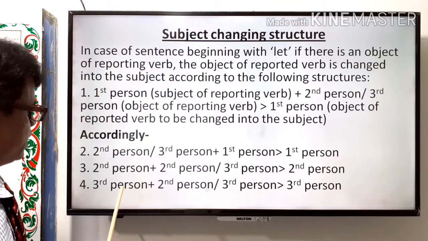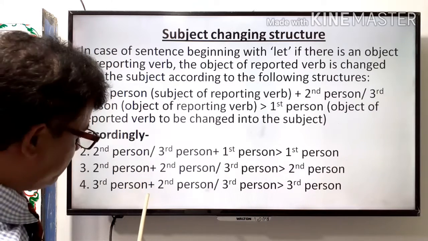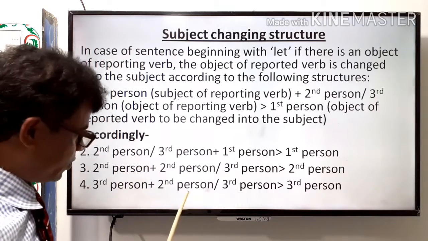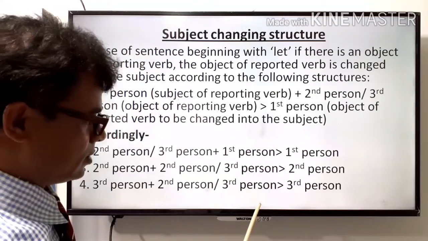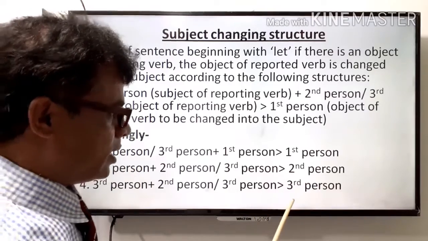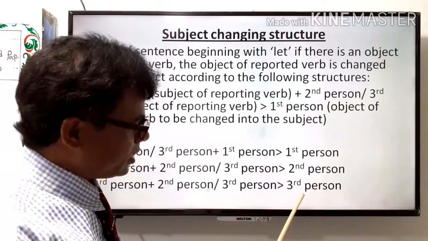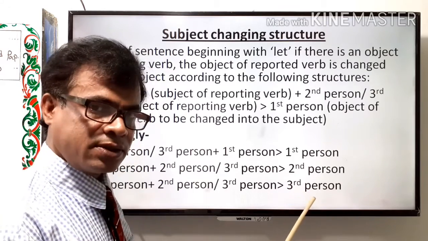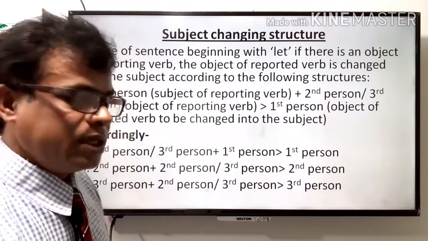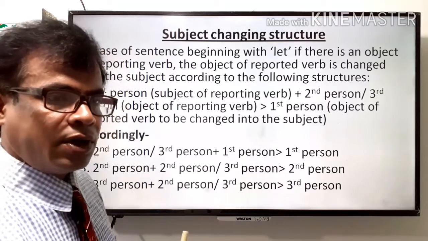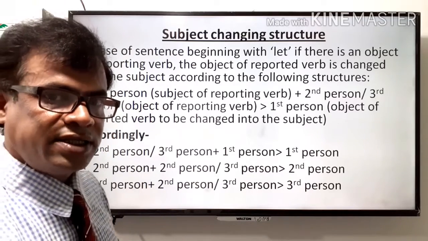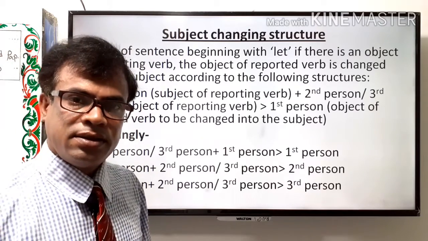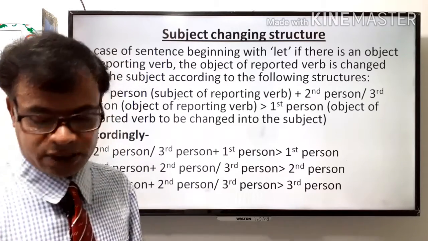If the subject of the reporting verb is third person and the object of the reporting verb is second person or third person, then the subject of the reported verb will be changed into the form of third person in the dependent clause or subordinate clause that begins with that in indirect speech or narration.